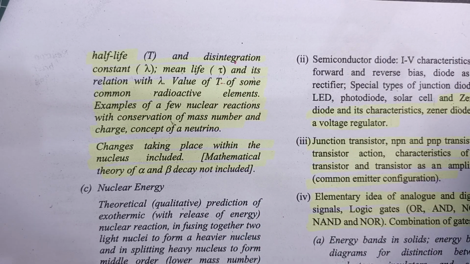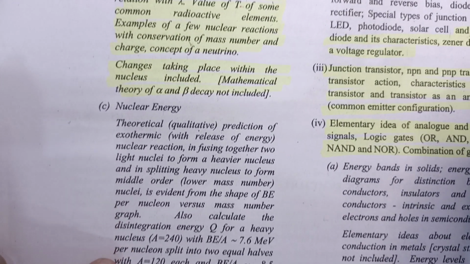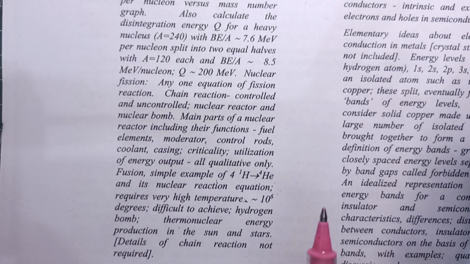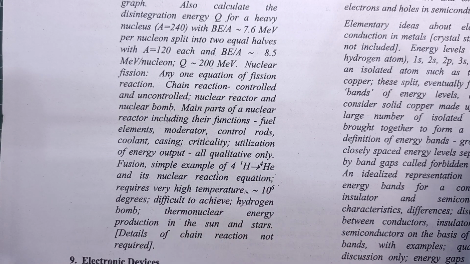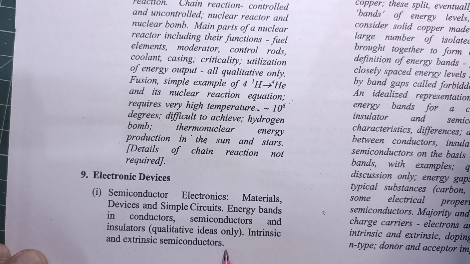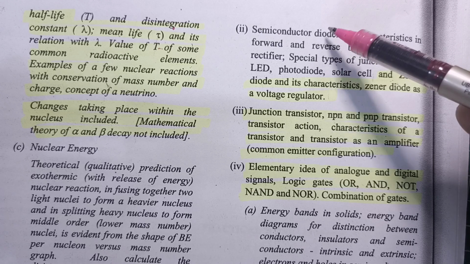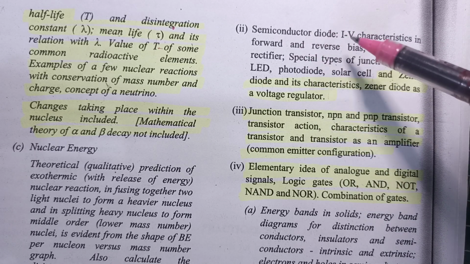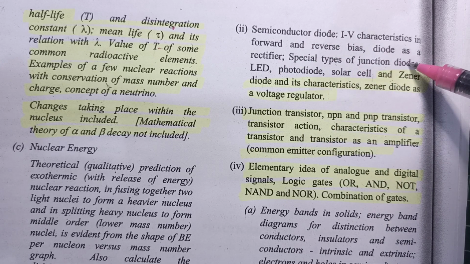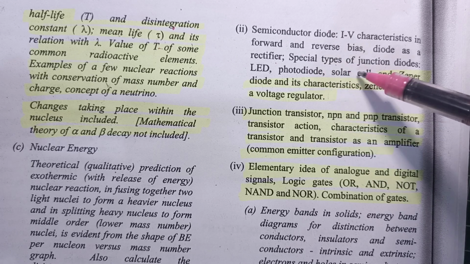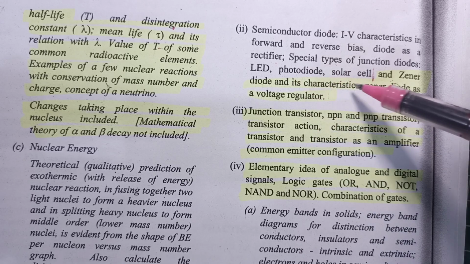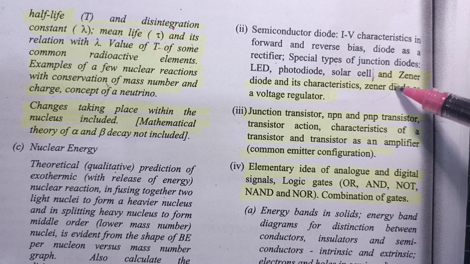The nuclear energy, this whole topic is as it is, binding energy, everything. Nuclear fission, fusion, everything is as it is. Electronic devices, this part is as it is. Semiconductor diode, VI characteristic, forward reverse biasing, diode as rectifier, special type of diodes, junction diode, LED, photodiode and solar cell. Up to this point, syllabus is as it is. Now Zener diode is not in your syllabus. The whole Zener diode is omitted.